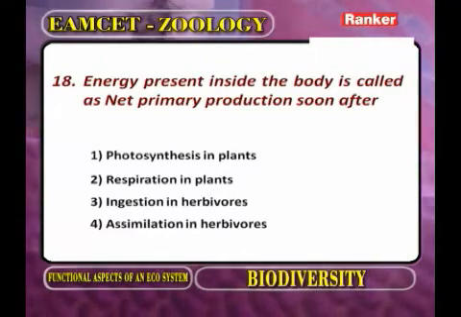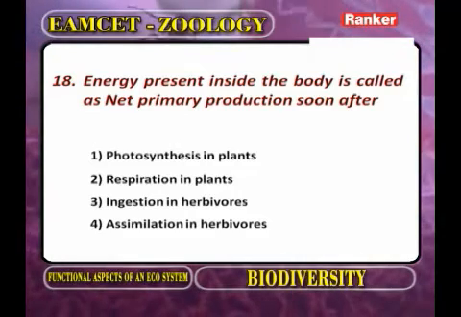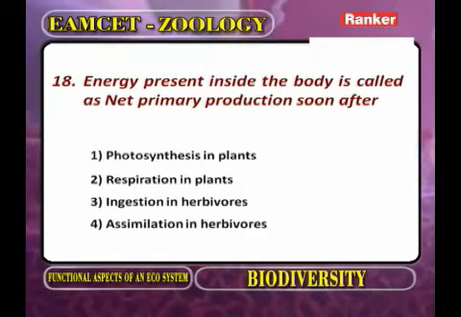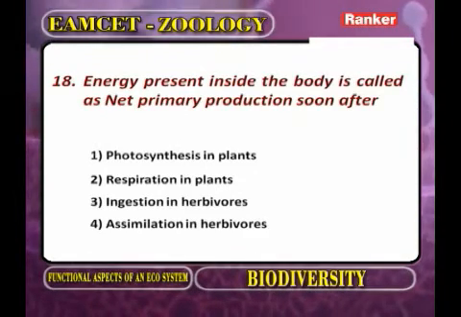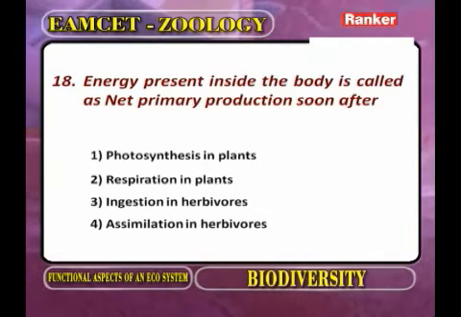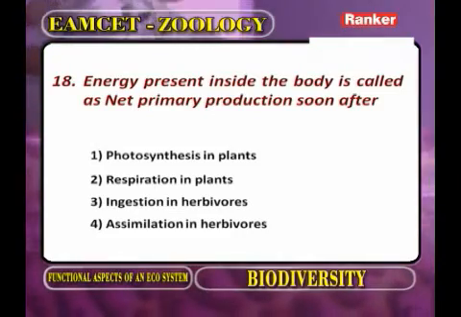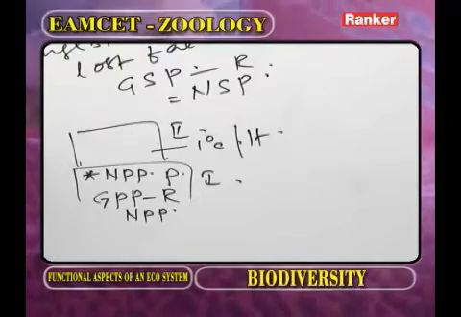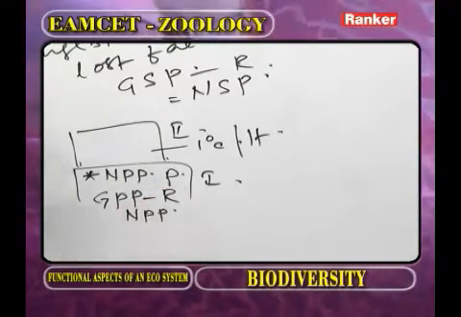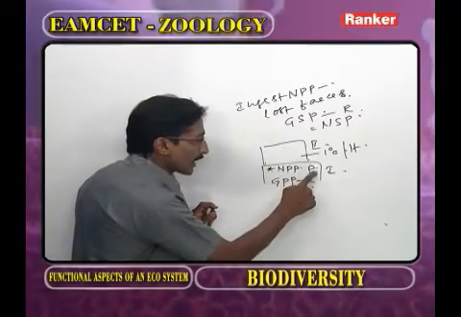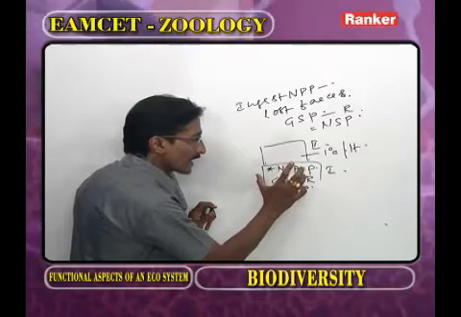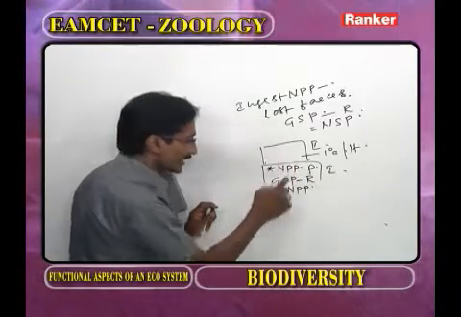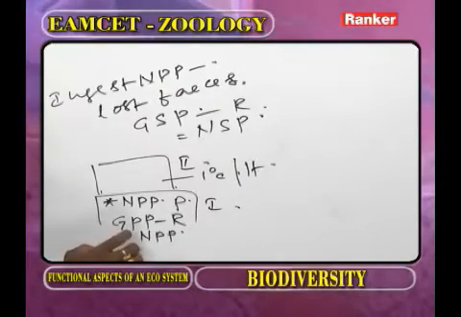Energy present inside the body is called net primary production soon after. Again repeating, energy present inside the body is called net primary production soon after. Now you observe again this diagram. This is the first trophic level occupied by the producers. The producers prepare some amount of food material or organic material or energy that we call GPP.